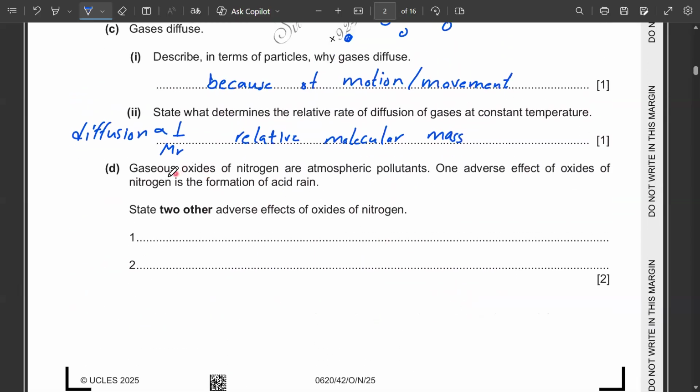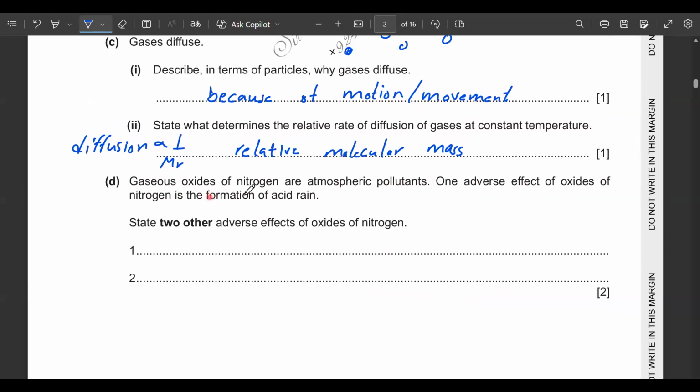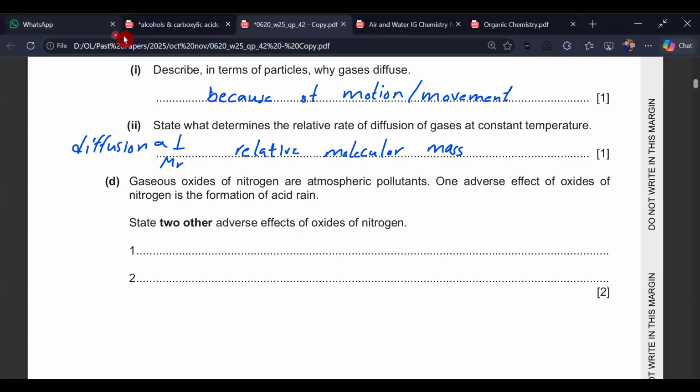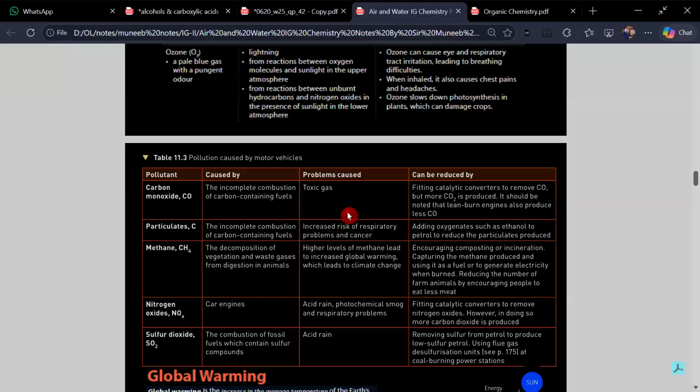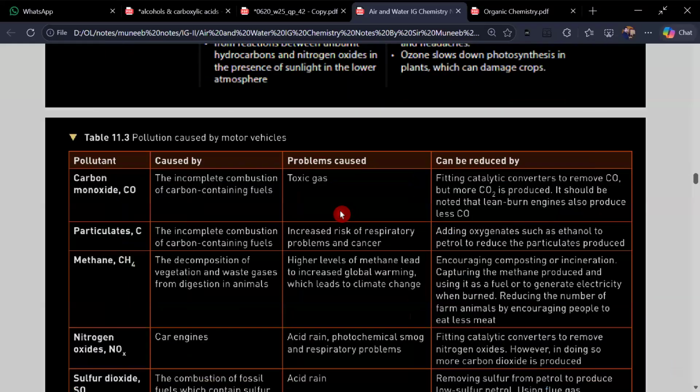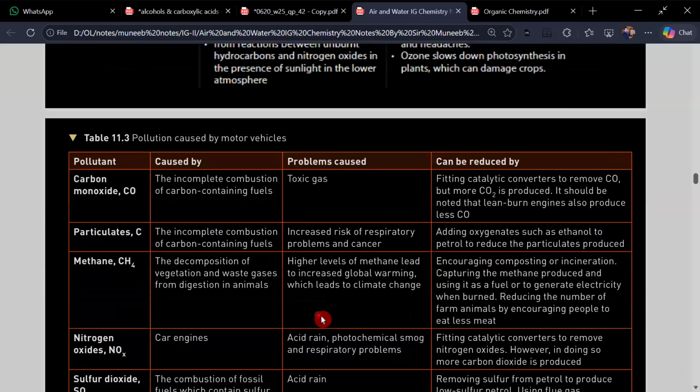Then D part, gaseous oxides of nitrogen are atmospheric pollutants. One adverse effect of oxides of nitrogen is the formation of acid rain. State two other adverse effects of oxides of nitrogen. We need to consult the literature to understand this part. So I will take you to the literature, and here you can see the adverse effects of the nitrogen oxides mentioned.